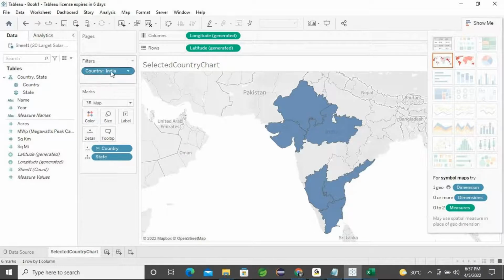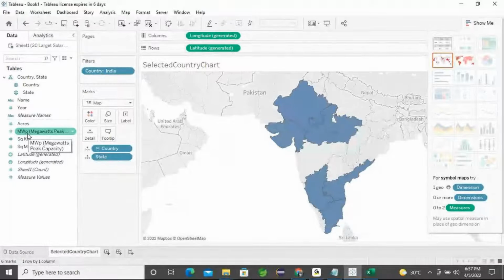I filtered only India, so I got only that one targeted. Now what I need is the total megawatts production happening in each particular state.